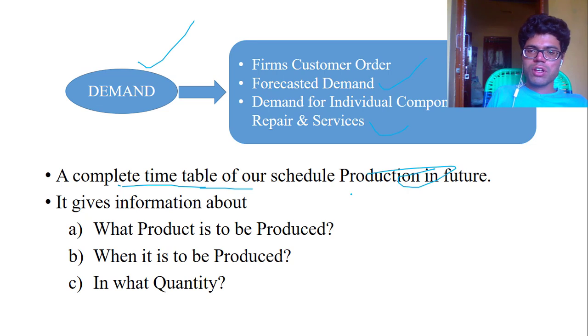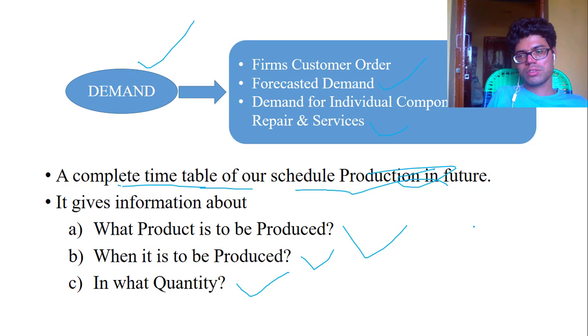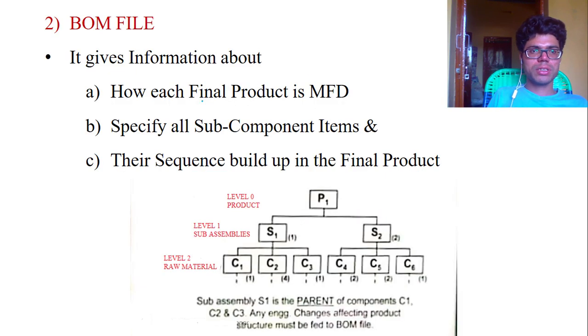For production of products in the future, we have to schedule, and that is known as the master production schedule. It gives information about what products are to be produced, when to produce, and in what quantity. For example, if I take a medicine tablet, you have to decide when to produce it and how many to produce. Bill of material is the second important MRP file.